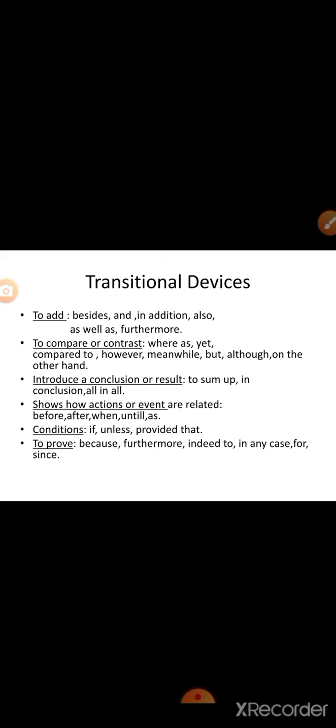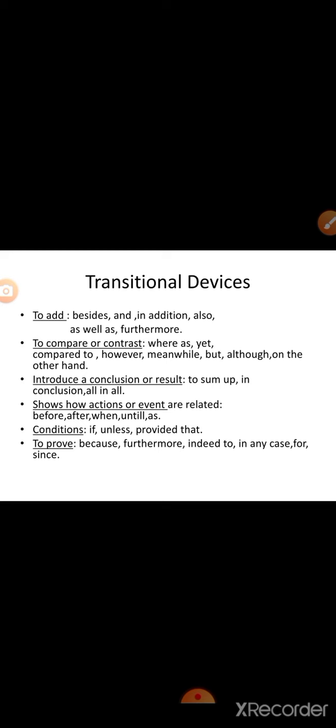There are certain transitional devices which show how actions or events are related. So these transitional devices are before, after, when, until, and as. That actually tells you the sequence of events also. For example, I will clean my room after doing my homework. So that is showing you how actions are related.